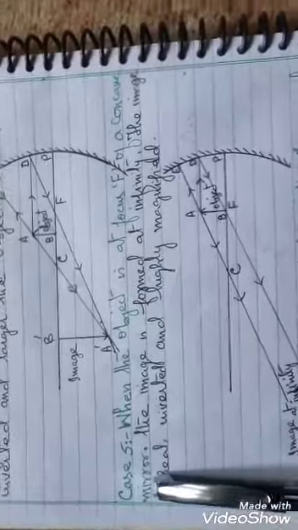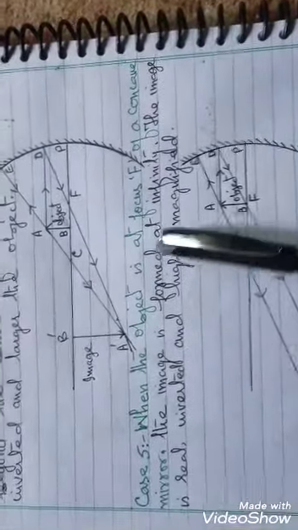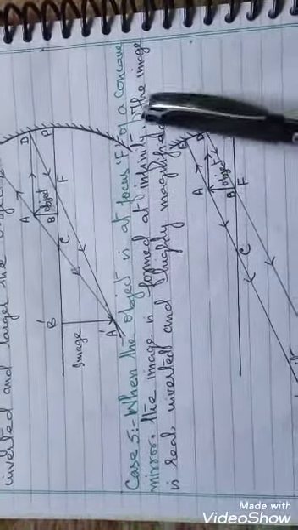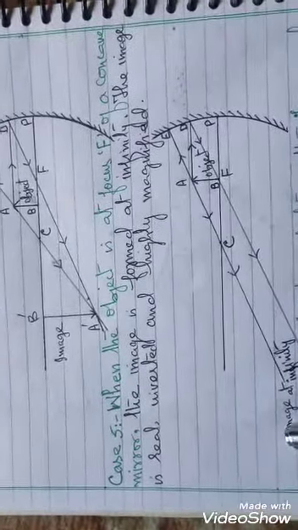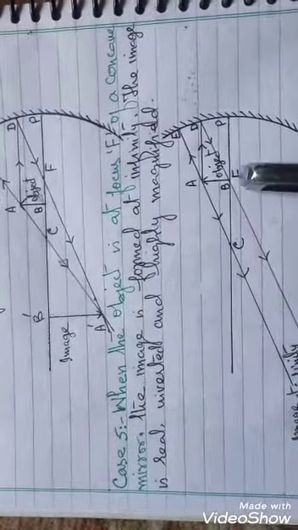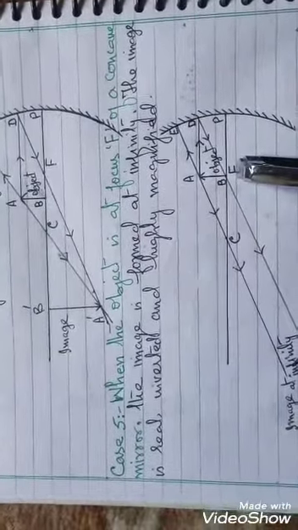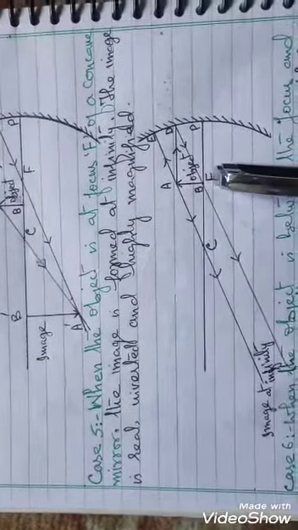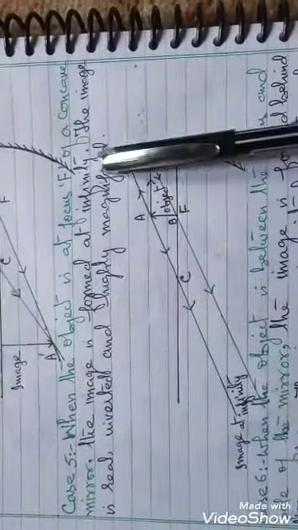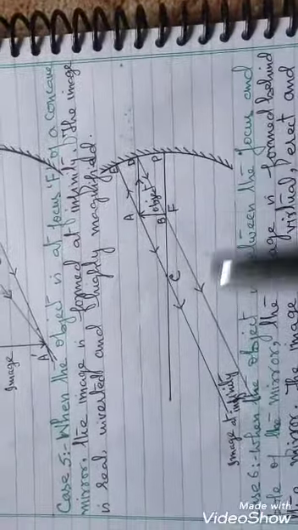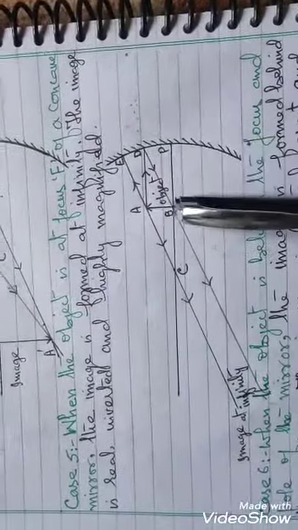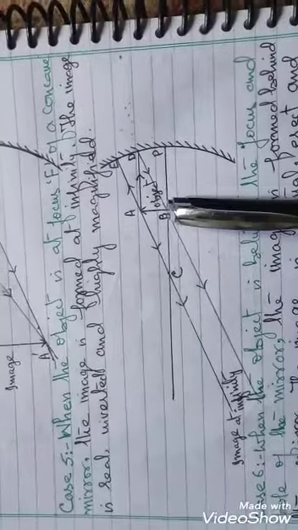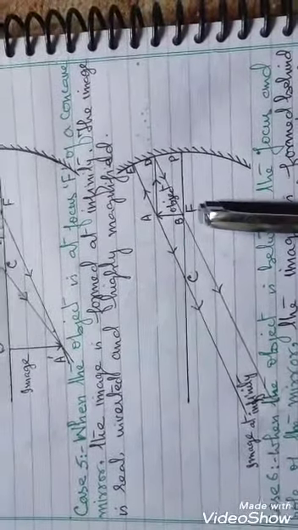Case fifth. When the object is at the focus of a concave mirror, the image is formed at infinity. Suppose this is a concave mirror. This straight line is its principal axis. AB is the object which is placed at the focus of the concave mirror.